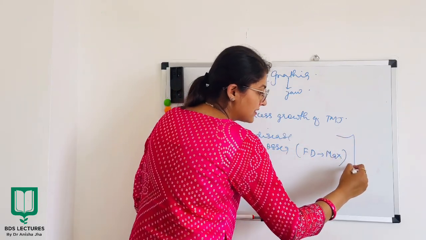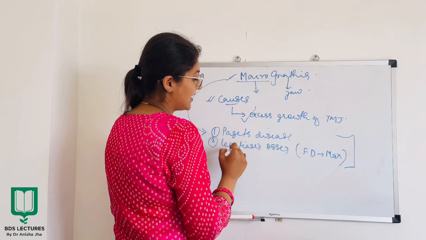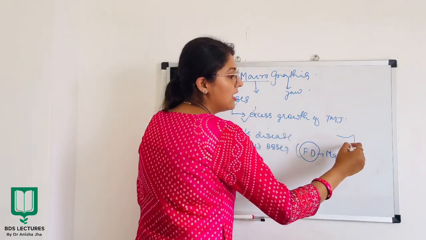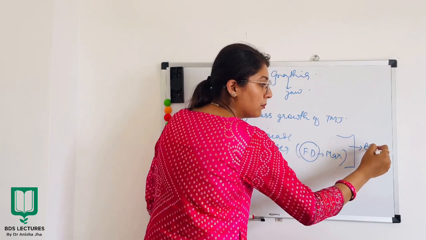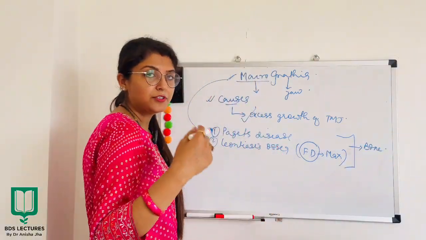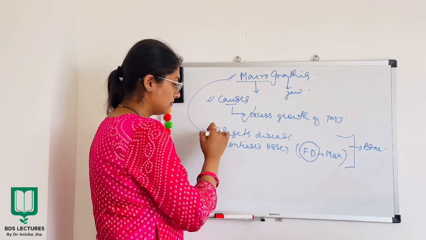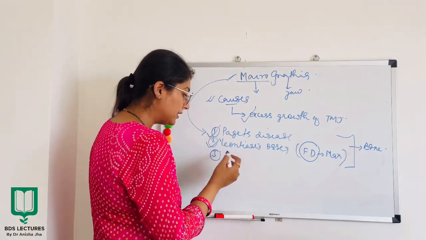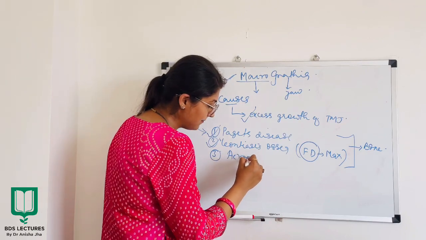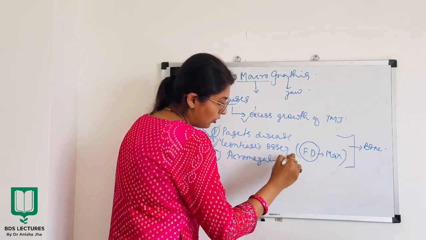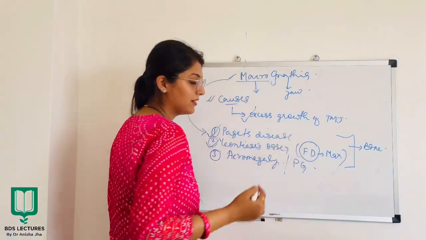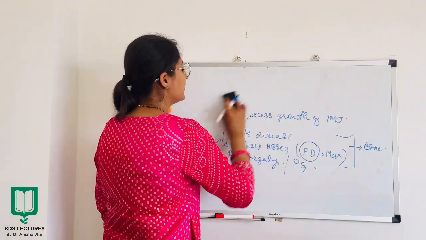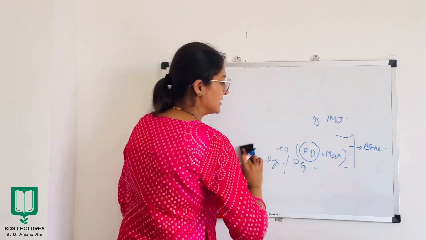Now both these terms, Paget's disease and Leontiasis osseosa, which is a kind of fibrous dysplasia, are disorders of bone. मैं इसको further videos में I'll discuss about both of them. Now thirdly, acromegaly or pituitary gigantism, right? So these are the few cases in which macrognathia is seen.